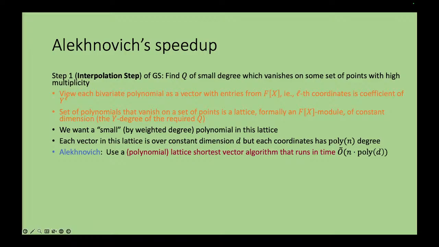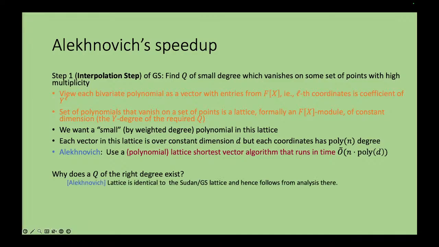So this alternate view of the set of polynomials that satisfies this as a lattice let Alekhnovich give a nearly linear time implementation. To say a few more words here: in the original Sudan and Guruswami-Sudan versions of the algorithm, we were able to show that there was a Q of the right kind by just doing this dimension counting. Here you will be constructing some basis for the lattice, and you can find the shortest vector in that lattice. How do you know that the shortest vector has the degree guarantees that you want? There are two ways to do it. The way Alekhnovich did it is he came up with a basis and then showed that this lattice is identical to the lattice constructed by Sudan or Guruswami-Sudan. And the way he showed it is he came up with a Gröbner basis for the two lattices and showed that they are identical.